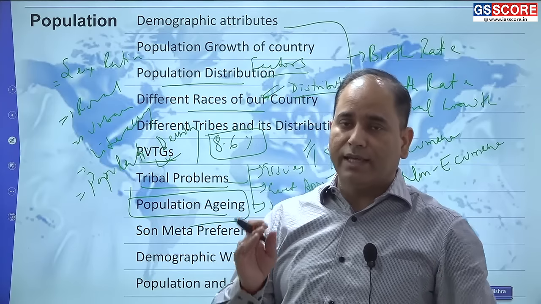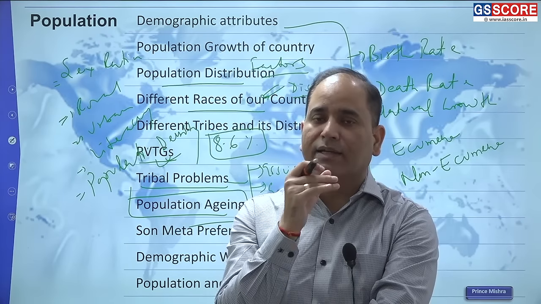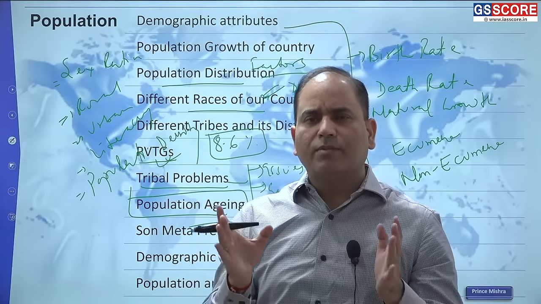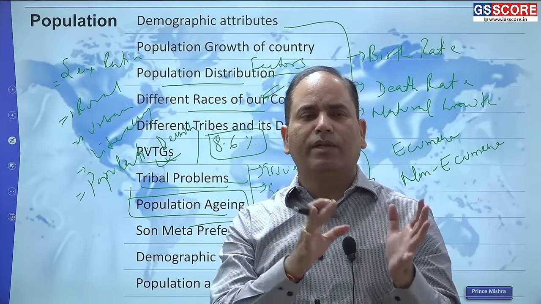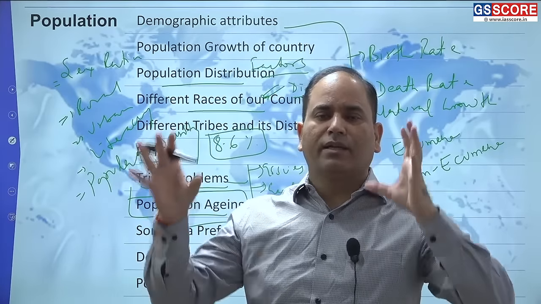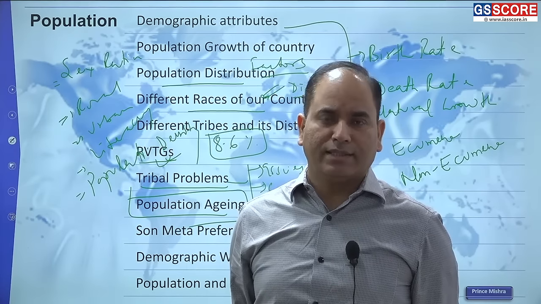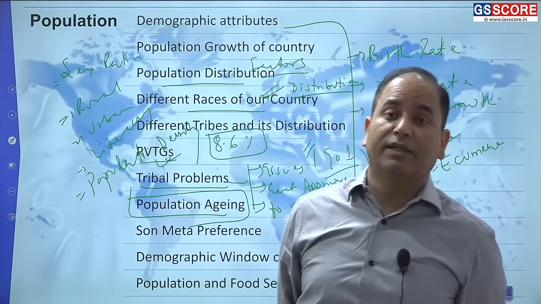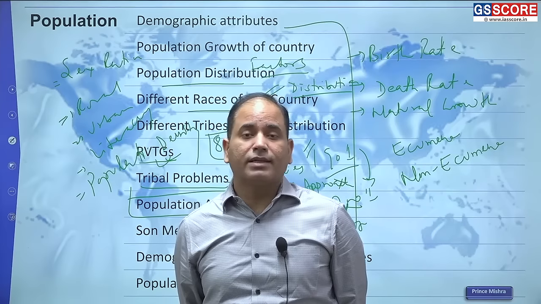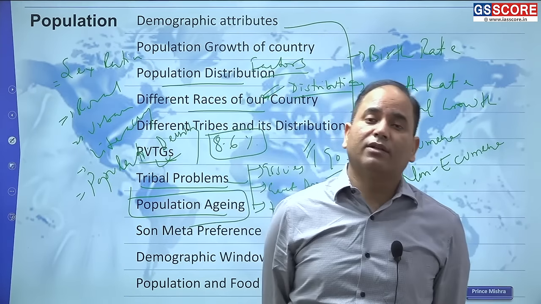When the population aging issue comes, in general we have a notion that population aging is only existing in some of the developed countries. So it appears that population aging is an issue that will be present only in some developed countries like Japan, New Zealand, Denmark. These are the countries which are in the later part of their demographic transition. In the late transition period, obviously the population has stabilized, the birth rate has gone very low and the death rate is also very low.